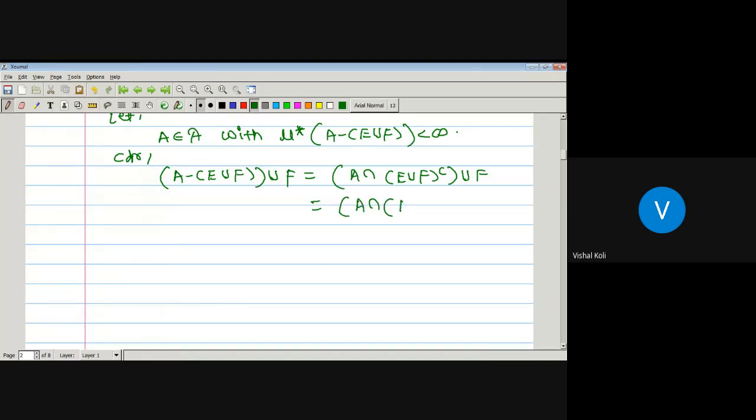By De Morgan's law, it is nothing but E complement intersection F complement, and union F. Okay, so which is nothing but A